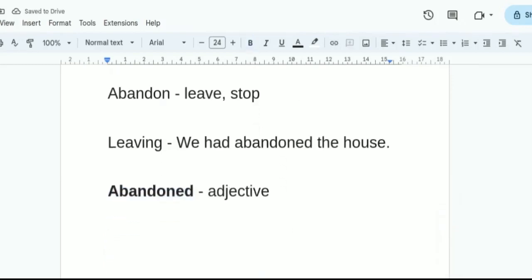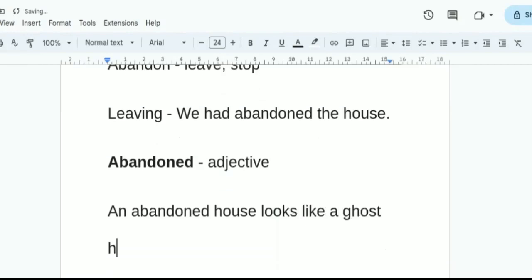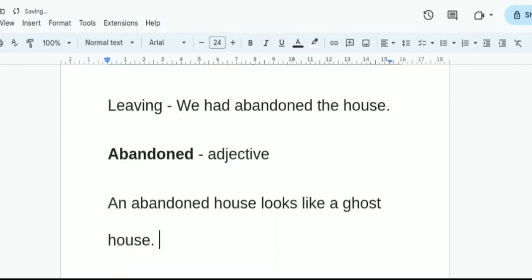Consider a sentence like: an abandoned house looks like a ghost house, right? House is a noun, of course, and abandoned is working here as an adjective.